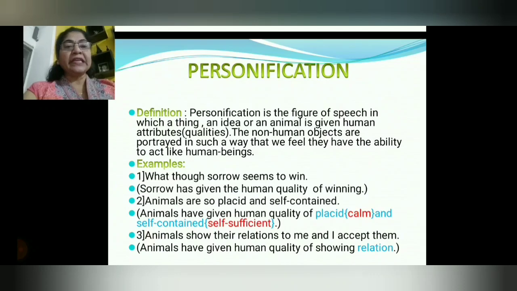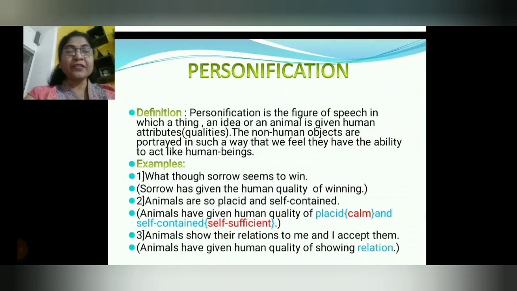Animals show their relations to me and I accept them. Animals have been given the human quality of showing relation, right? Here human beings have relations, we maintain relations, but not the animals. But here this quality is given to the animals, and that's why it is personification.